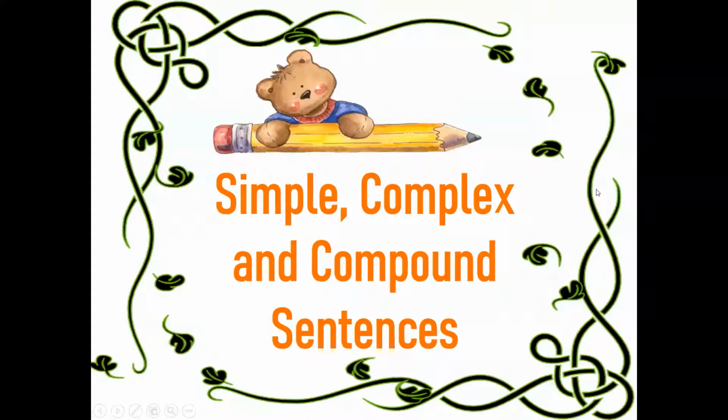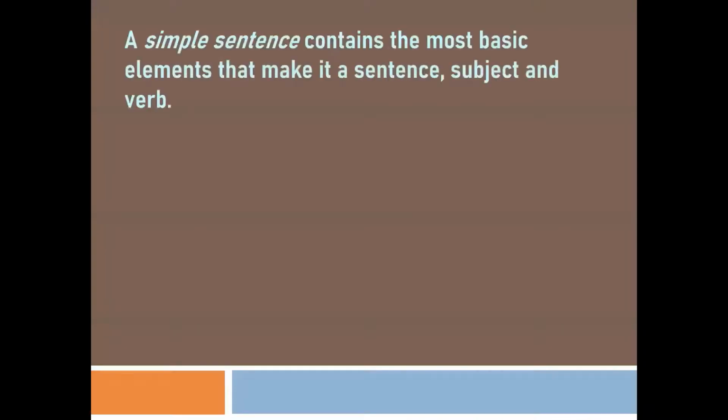Children, let's understand about simple, complex, and compound sentences. So what is a simple sentence? A simple sentence contains the most basic elements that make it a sentence, like subject and verb.